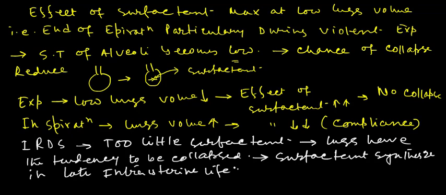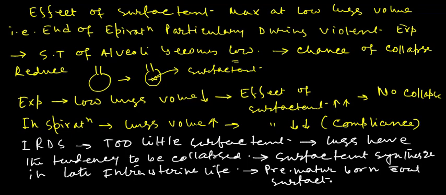So a premature baby may be born without surfactant. Their lungs have the tendency to collapse easily due to the presence of surface tension forces of the monomolecular layer. This condition is called infant respiratory distress syndrome. Due to it, some symptoms can be seen: inspiratory difficulty, that is, they have a problem with respiration, and also pulmonary edema.